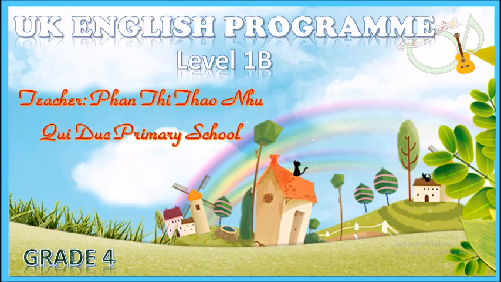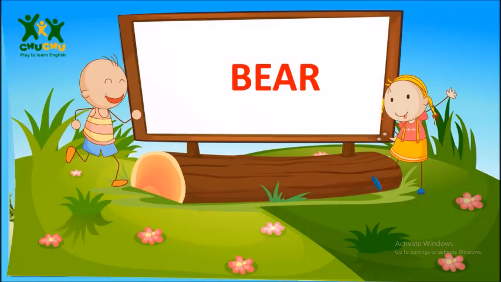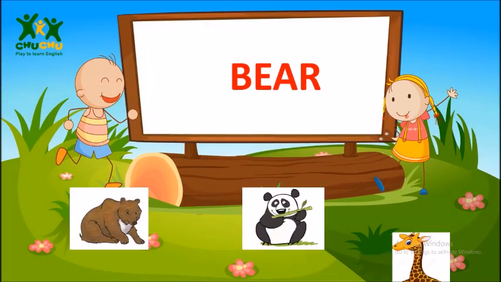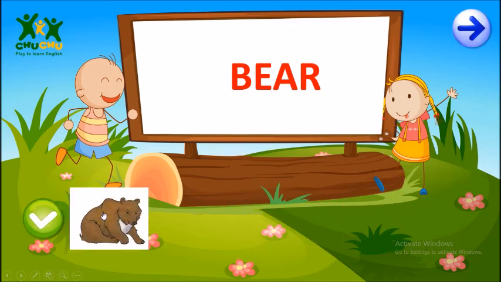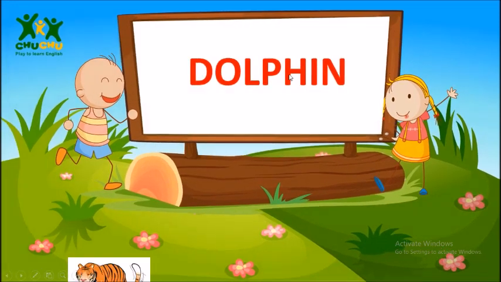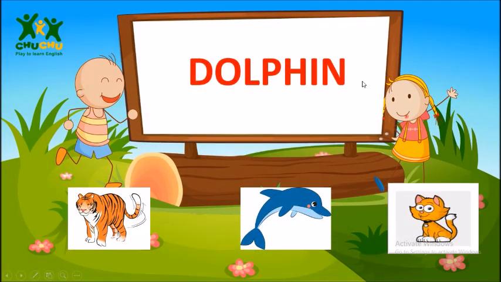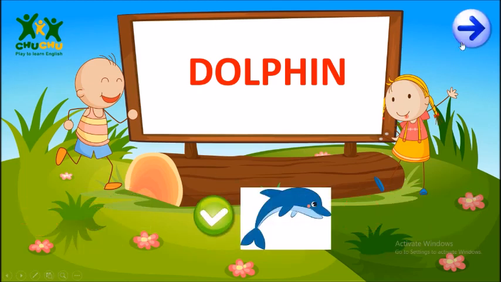Now before I start the new lesson, I have a small game for you. Okay, now look at the screen. I have a first word, bear. And watch the correct picture. Yes, very good. This one. Number 2, dolphin. And the correct picture is, yes, number 2. Good.